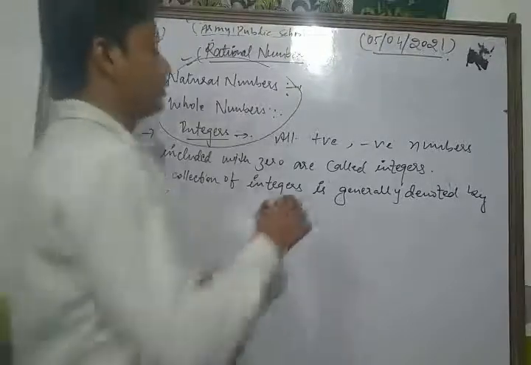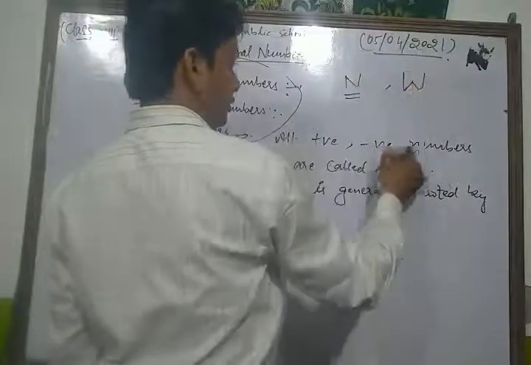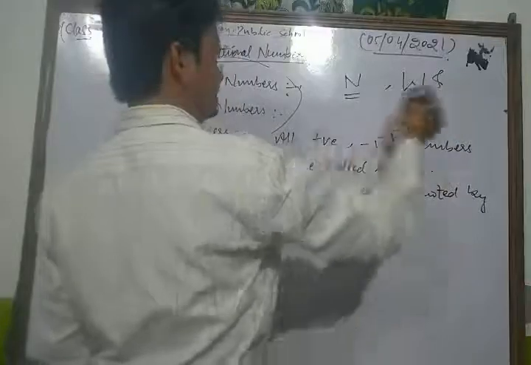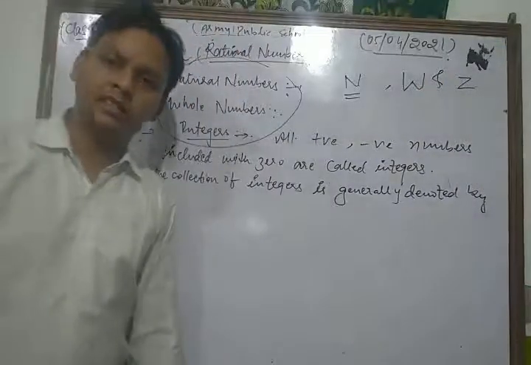The natural numbers are denoted by capital N, the whole numbers by capital W, and the integers by capital Z.